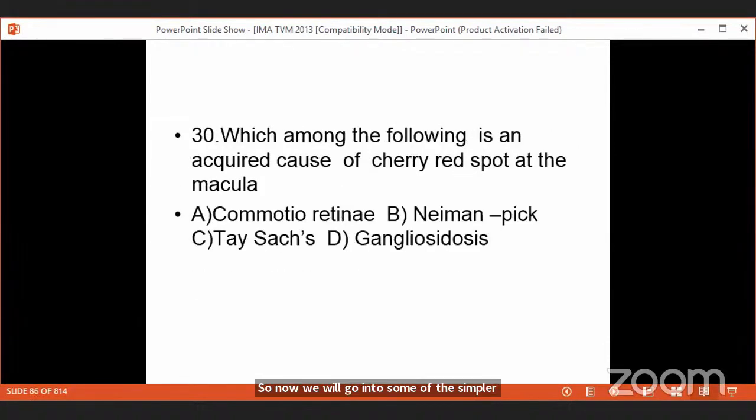Which among the following is an acquired cause of cherry red spot in the macula? Mind you, one of the most common questions that have been asked is, which is the commonest cause of cherry red spot in the macula? The answer to this question is trauma.